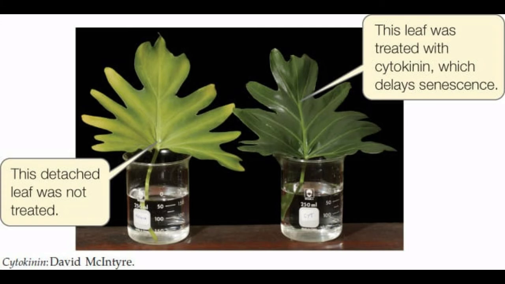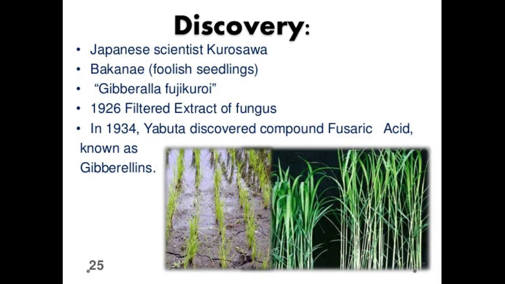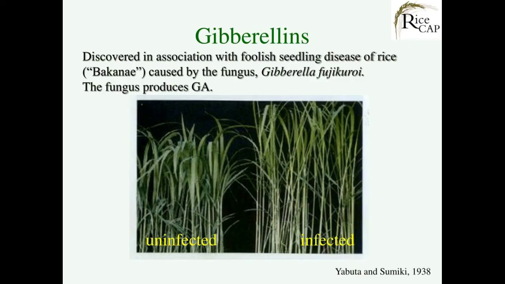The next topic is gibberellins. Gibberellins are the most abundantly found plant hormones. Kurosawa in 1926 observed Bakanae disease or foolish seedling disease in rice crops. This internodal elongation in rice was caused by a fungus called Gibberella fujikuroi. The active substance was identified as gibberellic acid.